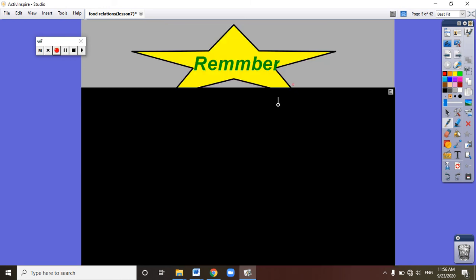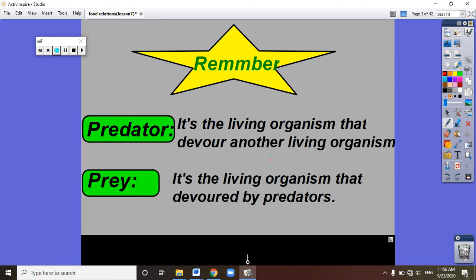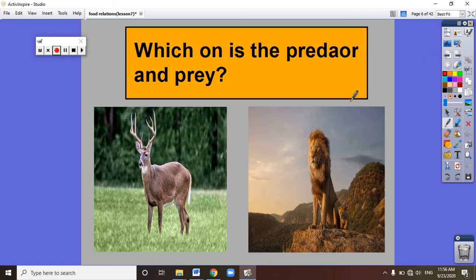Excellent. Remember that the predator is the living organism that devours the other living organism, and the prey is the living organism that is devoured by the predator. Can you tell me which one is the predator and which one is the prey? If the lion devoured the deer, which one is the predator and which one is the prey? Very good. The lion is the predator and the deer is the prey.